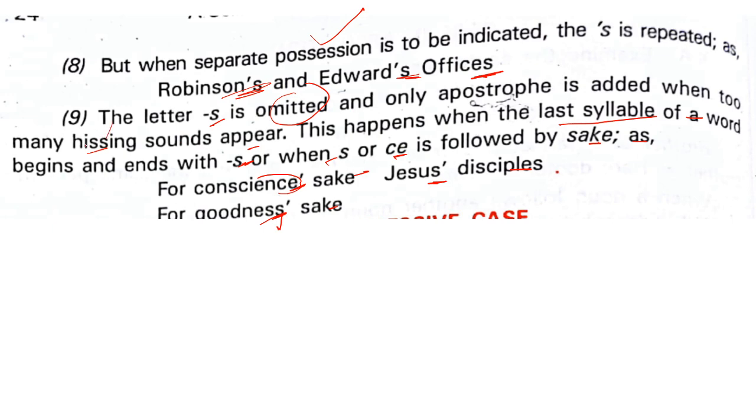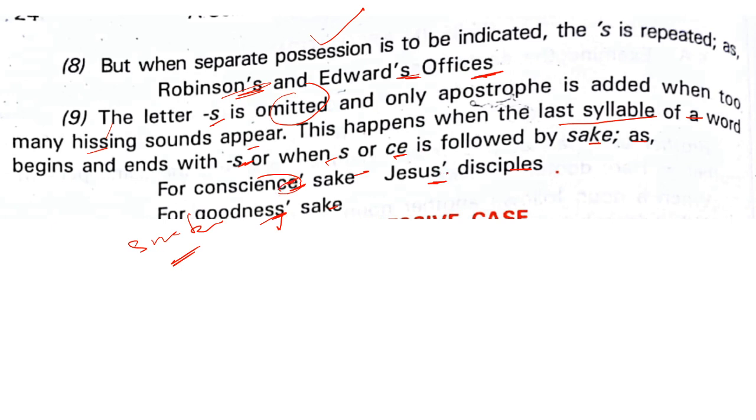Hissing, you see, which animal hisses? Snake. Snake hisses, right? So that is a hissing sound. This happens when the last syllable of the word begins and ends with S. Okay. Syllable, it is said. Last syllable of a word begins and ends with S, or when S or C is followed by sake, as for conscience' sake.